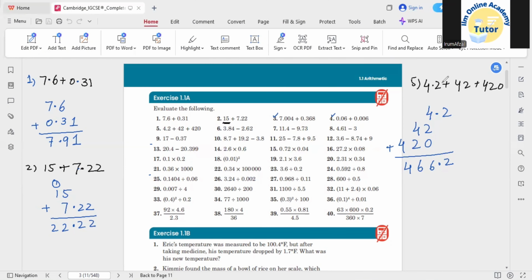Otherwise, if you are having a problem adding all these three numbers together, you can add two first, and then the third, or you can add the whole numbers first and then add the decimal number part.